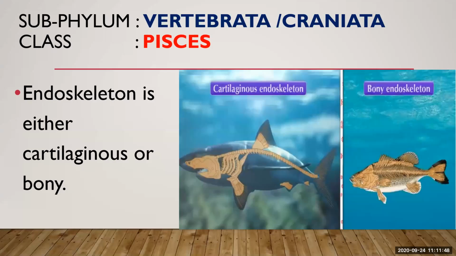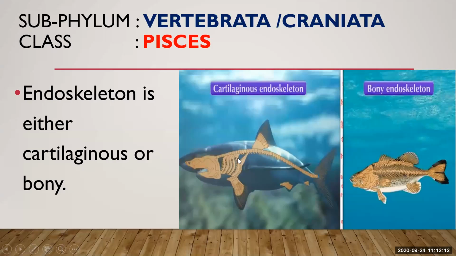It is elastic, tough but flexible, and because of this flexibility, it allows quick movements through water without using much energy. So the animal can move faster in water.